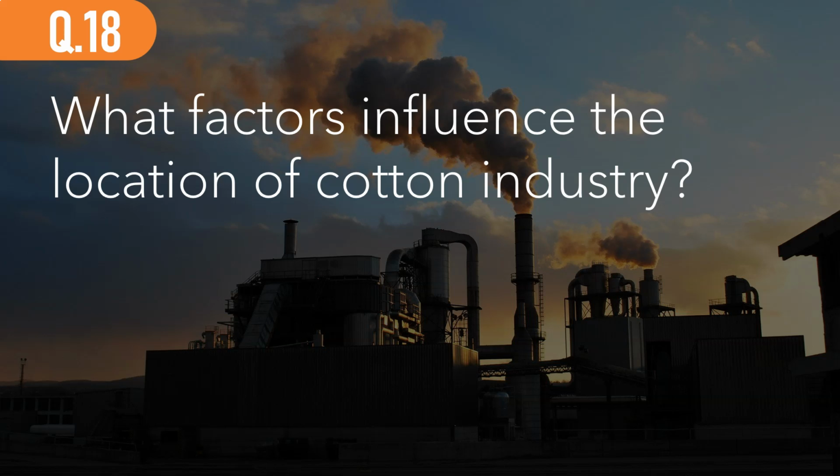Also, availability of the raw material, which is cotton plants, at a large scale. And lastly, dense transport networks and cotton textile industries. So factories that refine the cotton, spin the cotton, and weave the cotton.